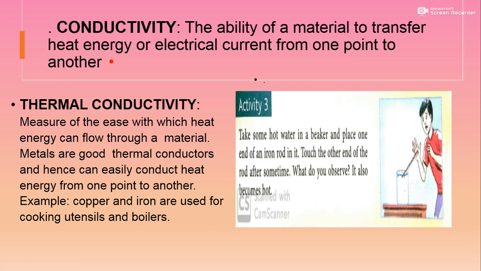Now the next point is conductivity. Conductivity means ability to conduct. If it is an ability to conduct heat, it is known as thermal conductivity. If it is an ability to conduct electricity, it is known as electrical conductivity. So the ability of a material to transfer heat energy or electrical current from one point to another is called conductivity.